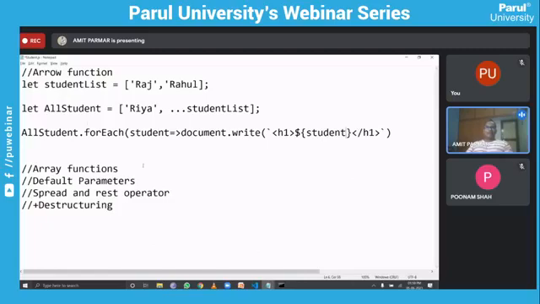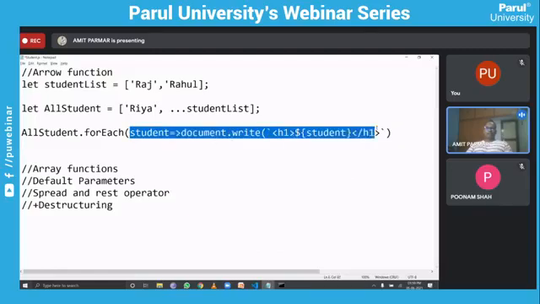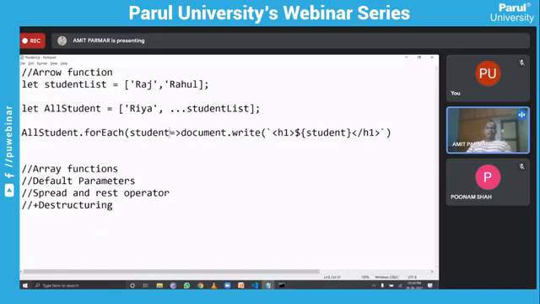So what happened? This forEach function that works for this array will fetch one record at a time. It will pass it into the student variable, and we are printing that student. This is nothing but an arrow function. You can see this is an arrow function where there is one argument, so I am just writing directly like this. So a single argument student and one statement, that is the document.write method. I am displaying the student here. So let's see how it works.